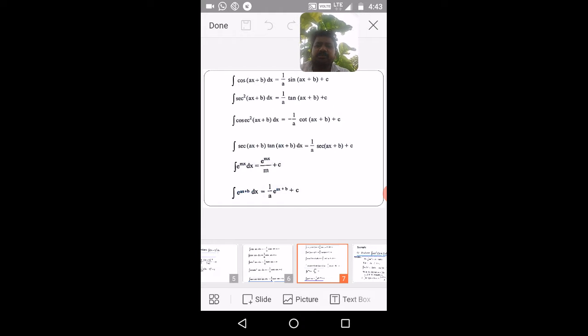Integration of cos ax plus b dx, 1 by a sin ax plus b plus c. And integration of sec square ax plus b dx, 1 by a tan ax plus b plus c. Integration of cosec square ax plus b dx, minus 1 by a cot ax plus b plus c. Integration of sec ax plus b tan ax plus b dx, it is 1 by a sec ax plus b plus c. Of course, if it is integration of cosec ax plus b into cot ax plus b dx, it is minus 1 by a cosec ax plus b plus c.